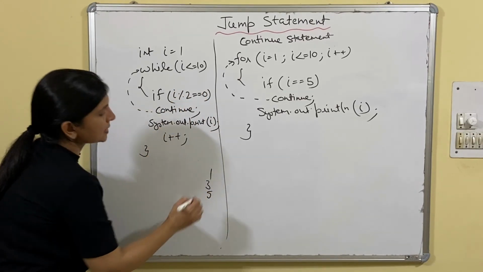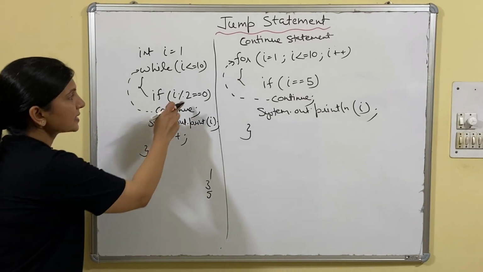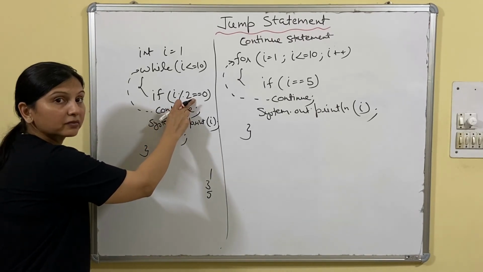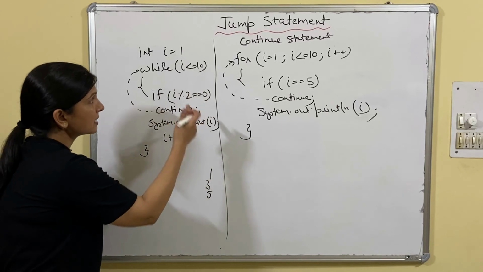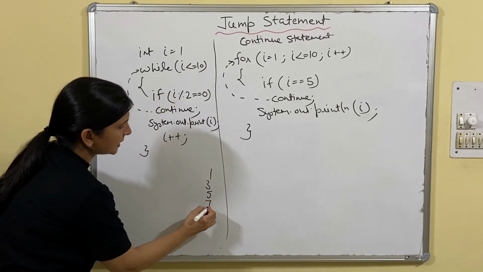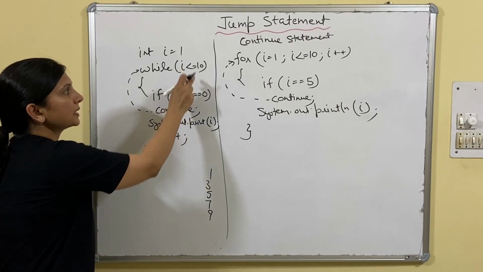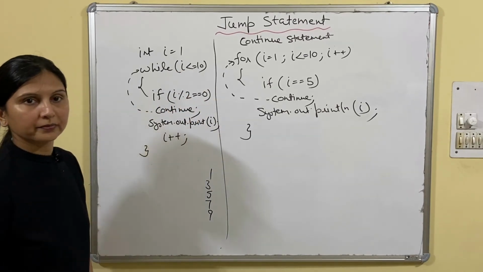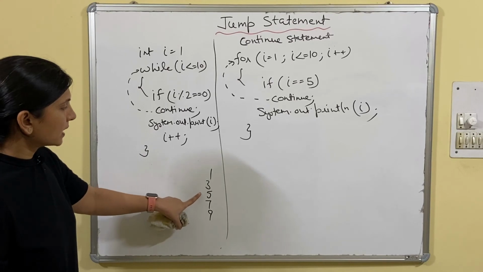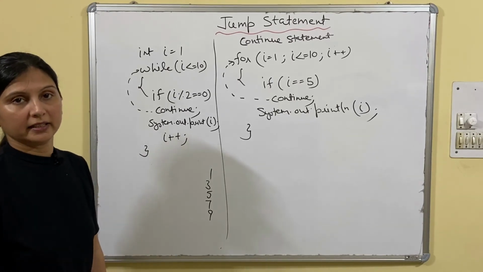So 5 will be displayed. Again 6 will not be displayed because this condition will be true. Again you will come back here. 7 will be displayed. 9 will be displayed. Again 10 will not be displayed as 10 mod 2 equals 0. Fine. So it will display 1, 3, 5, 7, 9.